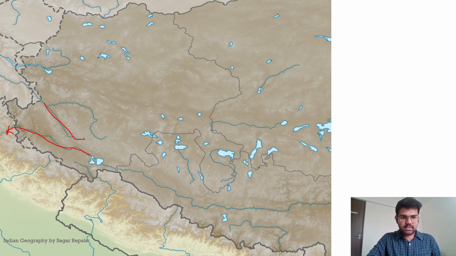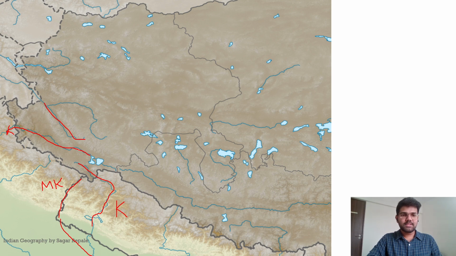Then you can see this river. This river is Karnali, which becomes river Ghagra after merging with the Sarda river. Over here we have the Mahakali river, also known as the Sharda river. When the Sharda river and Mahakali river merge with each other in India, that river is known as Ghagra river. We will talk about that in our Ganga river system. So let us focus over here. This is the Karnali river, a tributary of the Ganga.